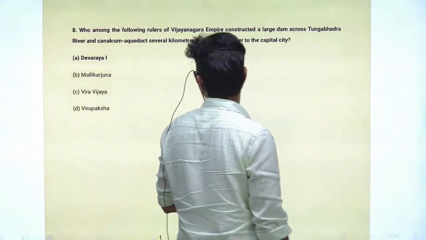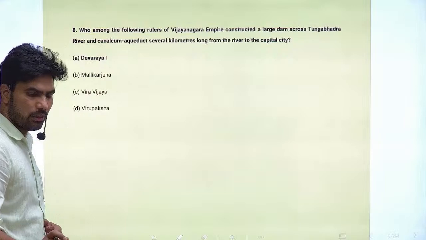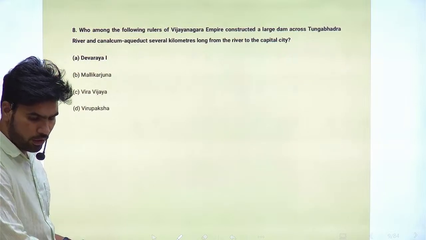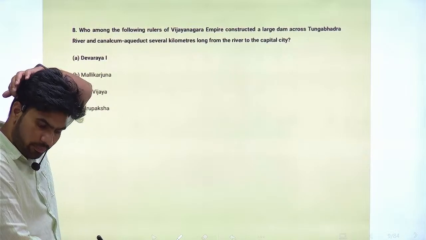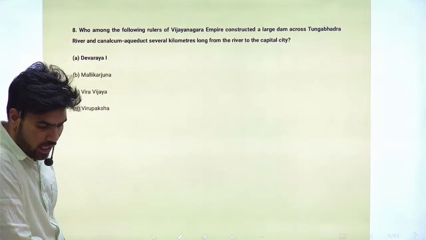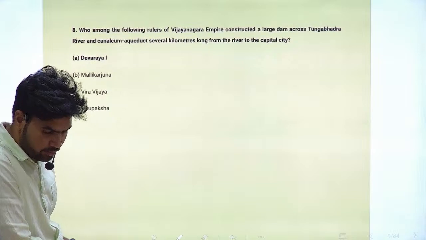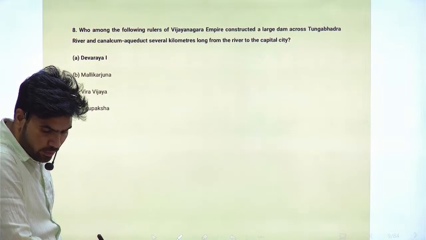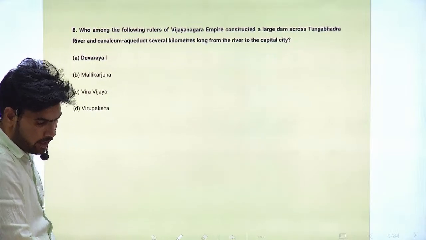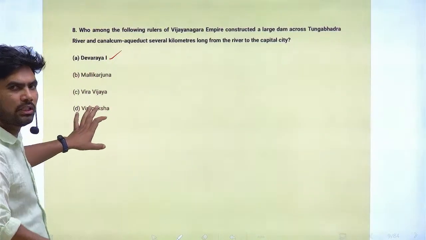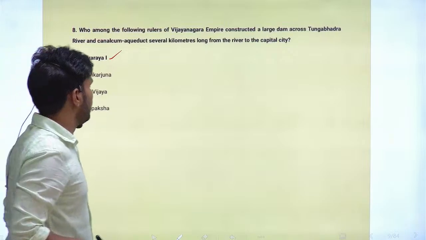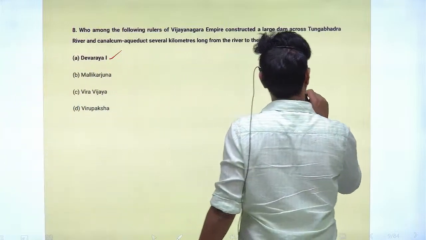Right. Next question, question number 8. Who among the following rulers of Vijayanagara Empire constructed a large dam across Tungabhadra river and a canal cum aqueduct several kilometers long to the capital city? So it is Devaraya I. Actually, this is not ancient Indian history. You can consider it in medieval Indian history.